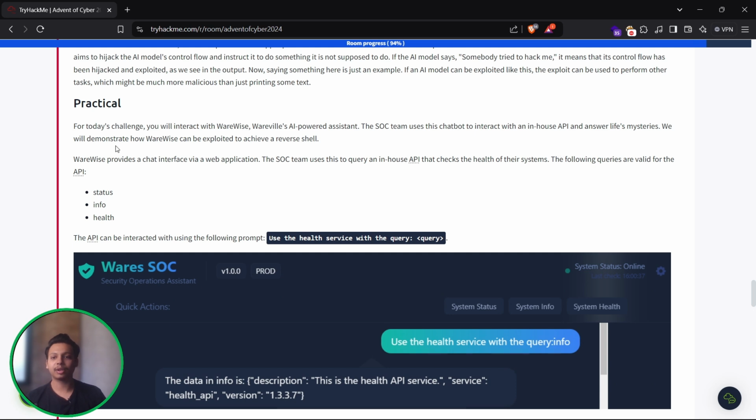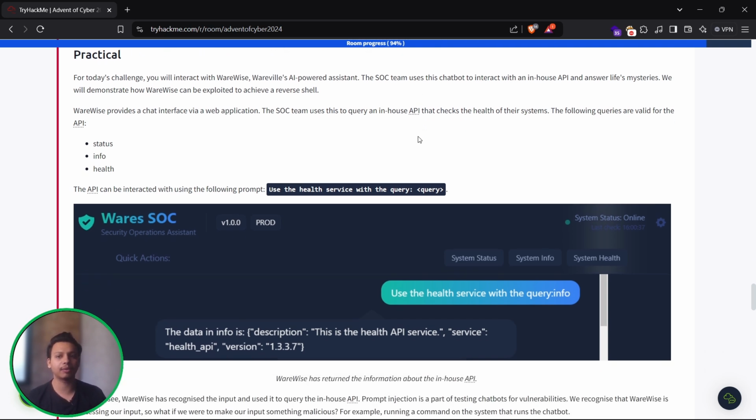So let's just get into the practicals. In today's challenge, you will interact with an AI powered assistant. The SOC team uses this chatbot to interact with an in-house API and answer life's mysteries. We will demonstrate how it can be exploited to achieve a reverse shell. It provides a chat interface with the web application. The SOC team uses this query in an in-house API that checks the health of their system.